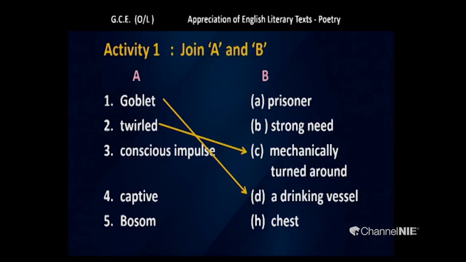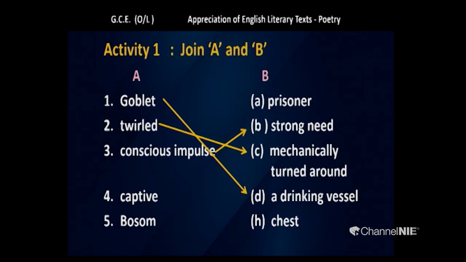Twirled, mechanically turned around. Twirled is mechanically turned around, right? Okay. What do you mean by conscious impulse? Can you find the answer? Strong need, a motivation to do something with awareness. You can interpret using different words, but this is not the exact set of words that you are supposed to use.